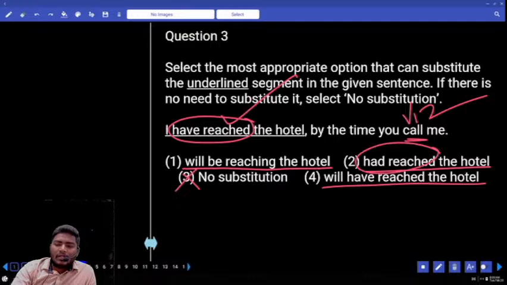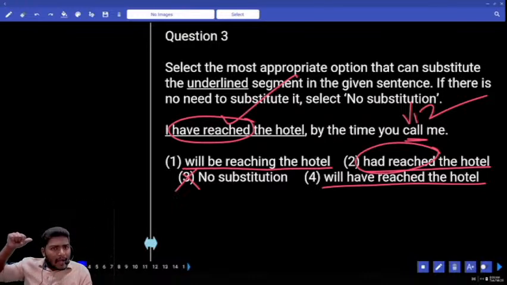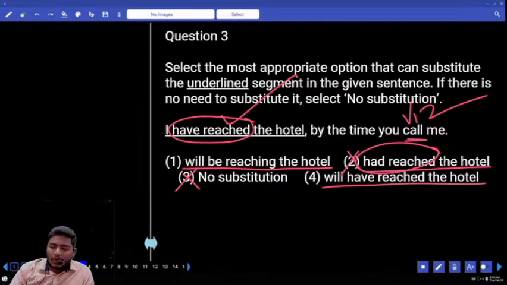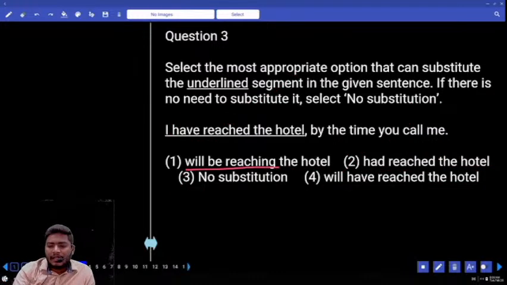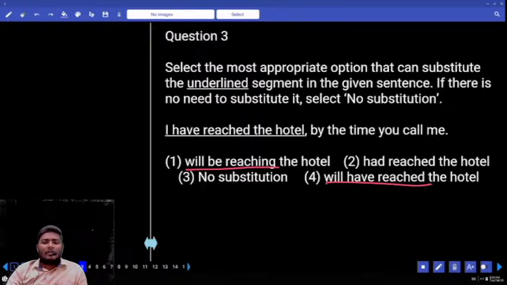Coming to the same logic of past perfect. Again, if you say I had reached, we are referring to the past action. By the time I had reached the hotel, you called me again. That also comes with V2, not possible. Now your answer is will be reaching the hotel or will have reached the hotel.